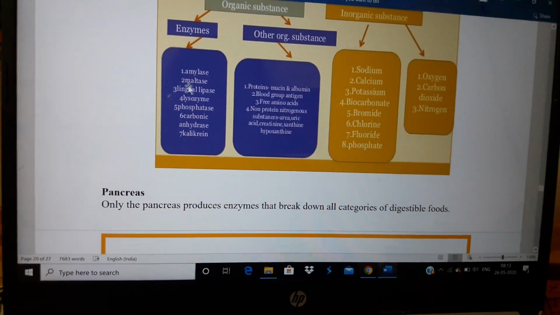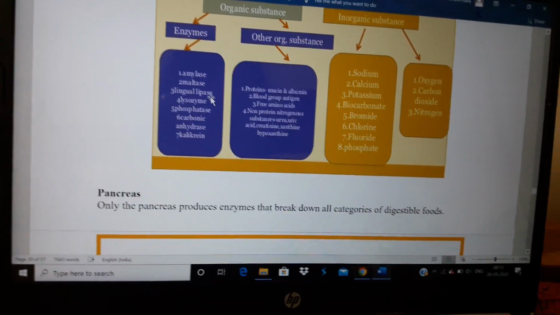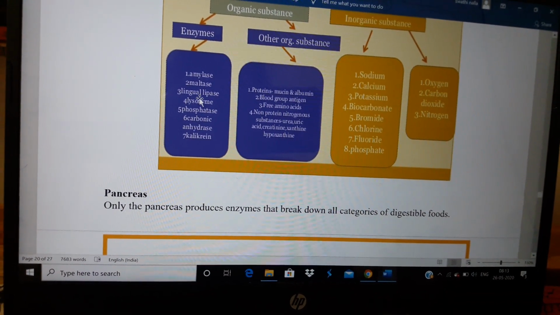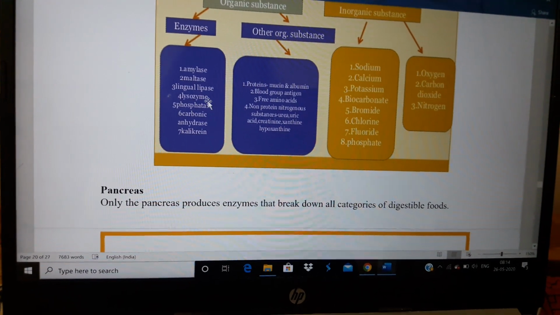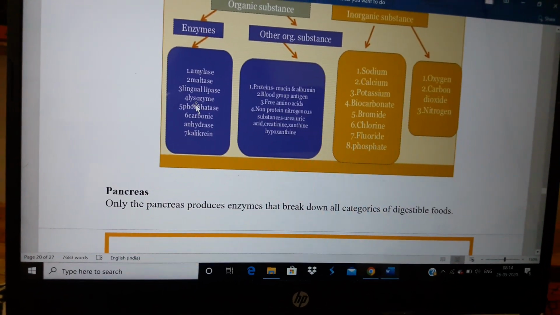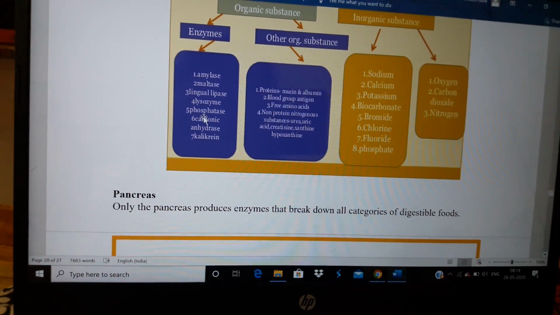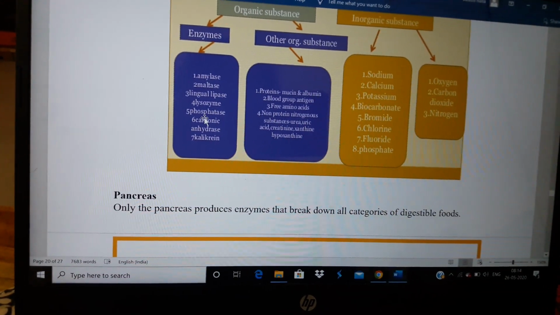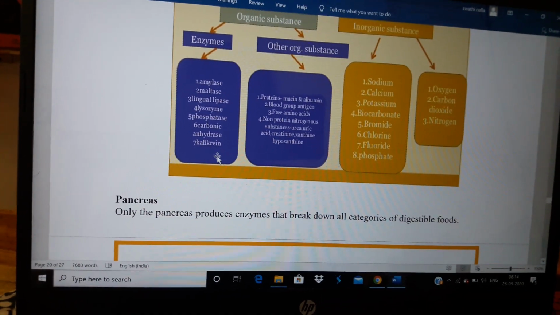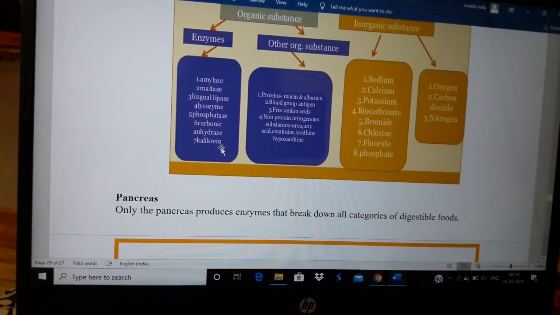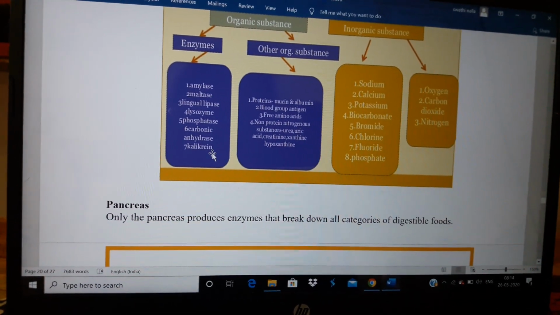Amylase helps in the mild digestion of carbohydrates in the mouth itself. Maltase as well. Lingual lipase secretes its secretions into the stomach, where the actual digestion of the lipids takes place. Lysozyme is an antimicrobial enzyme, which means it kills microbes. And phosphatase, carbonic anhydrase, as well as kallikrein. Kallikrein is an enzyme which is helpful for the coagulation process, that is, blood clotting.